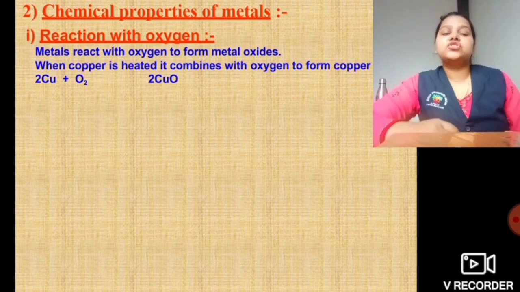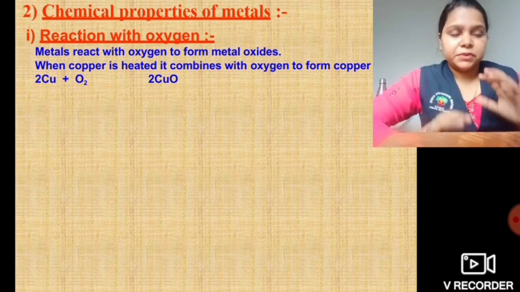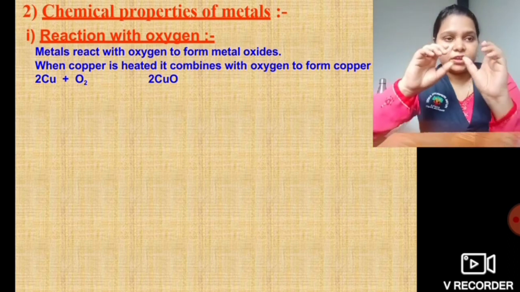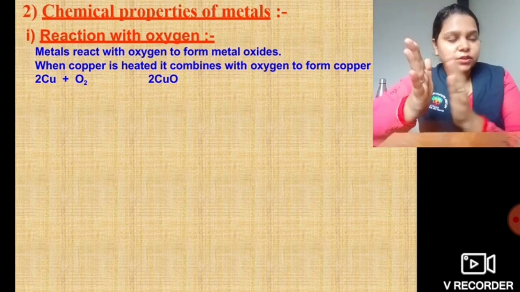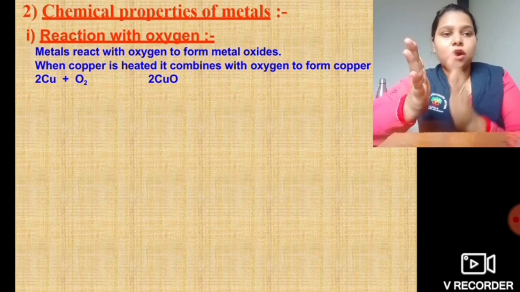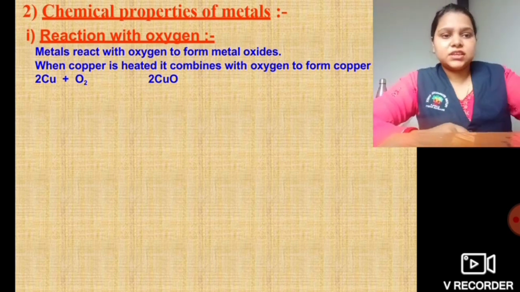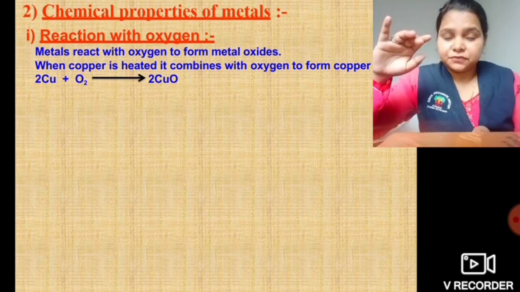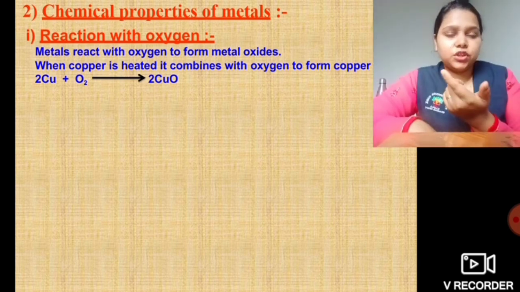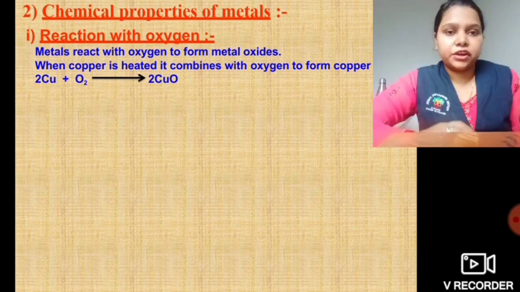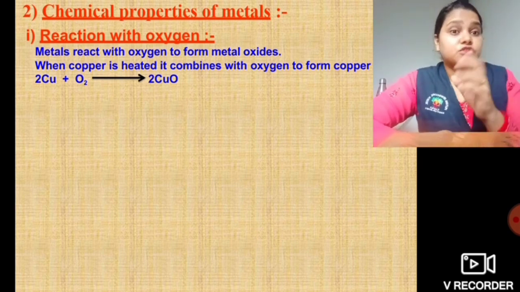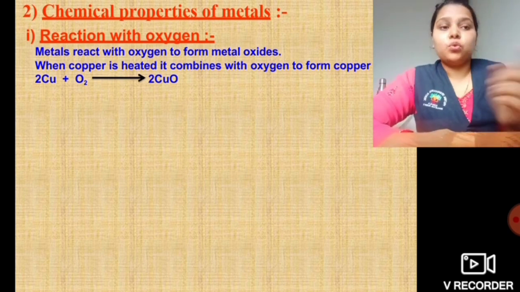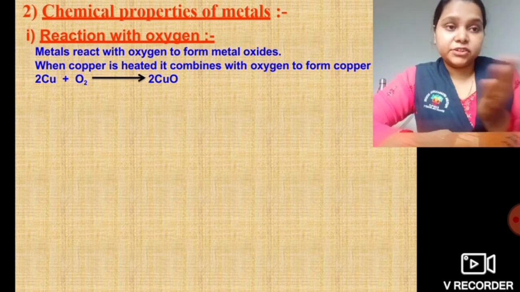Metals react with oxygen to form metal oxides. It means when any metal reacts with oxygen, it forms its oxide. So if you look at the example, the copper water bottle that we saw, when it reacted with oxygen, when oxygen came in contact with the covering of the bottle which was made of copper, it formed copper oxide, due to which the color changed and it became dark.